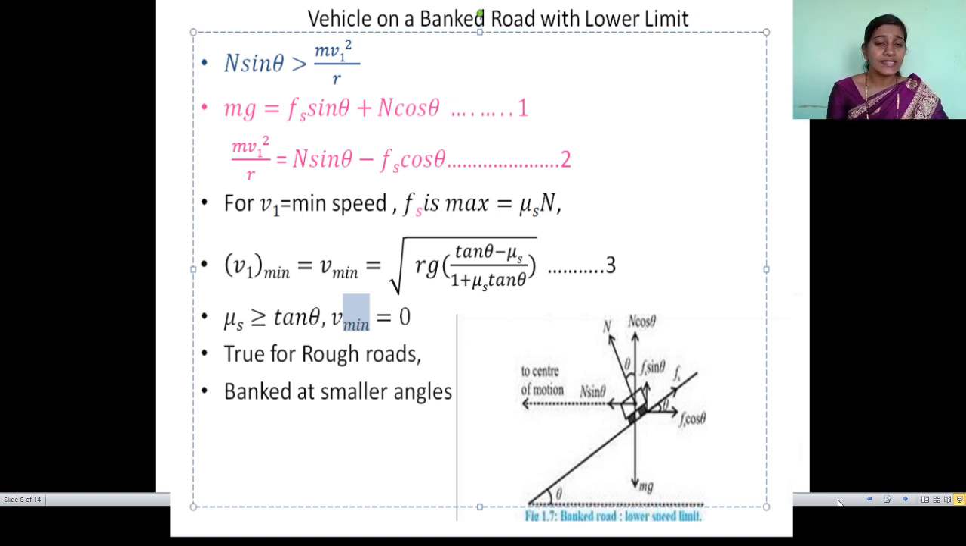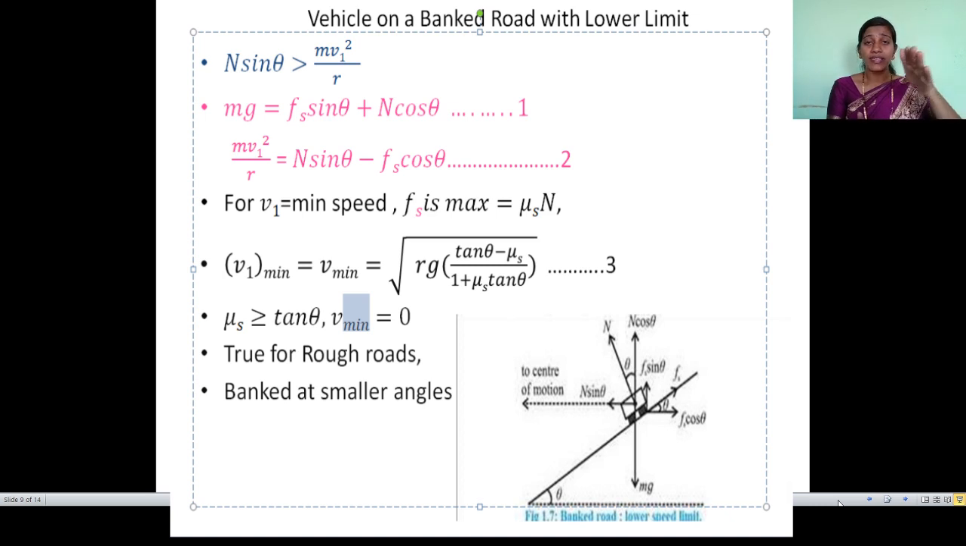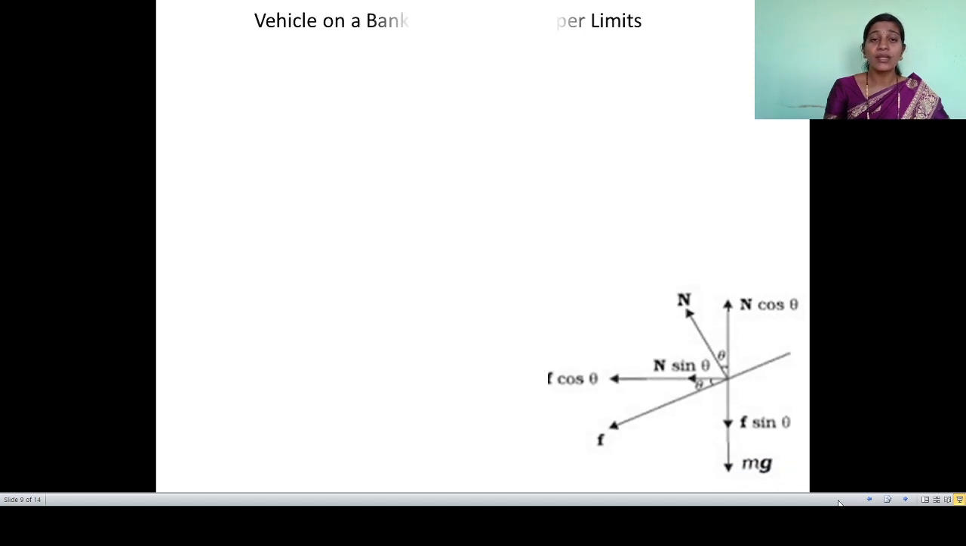Here Fmax is maximum. That means mu s, the coefficient of static friction, is more than tan theta. That means here the velocity is minimum. This condition is true for rough roads and when the roads are banked at a smaller angle. The banking is present there, but the angle should be small. So this is our first limit, the lower limit we discussed.